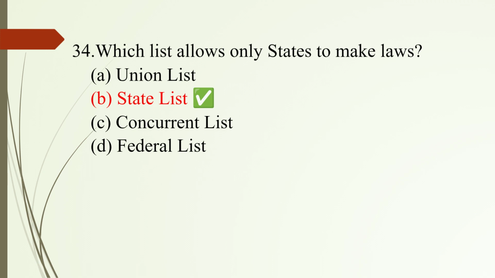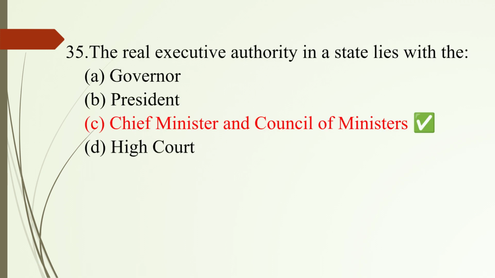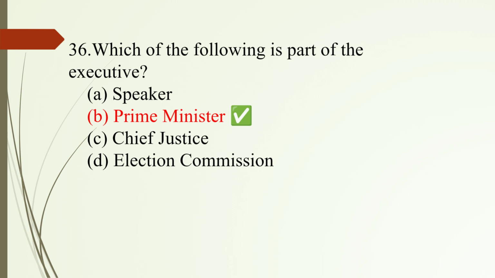Question number 34. Which list allows only state to make laws? Option B. State list. Question number 35. The real executive authority in a state lies with the? Option C. Chief Minister and Council of Ministers. Question number 36. Which of the following is part of the executive? Option B. Prime Minister.